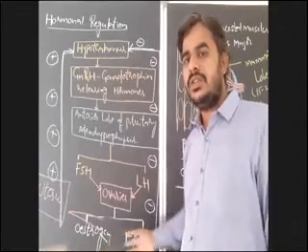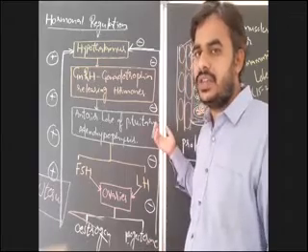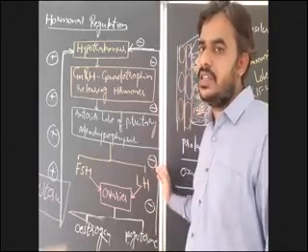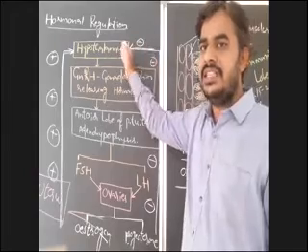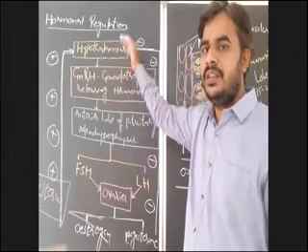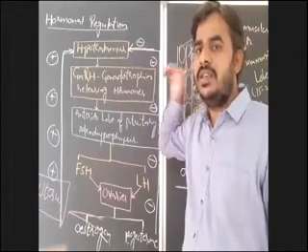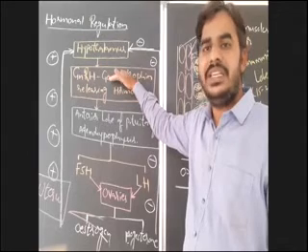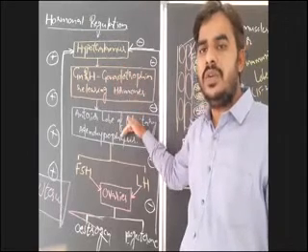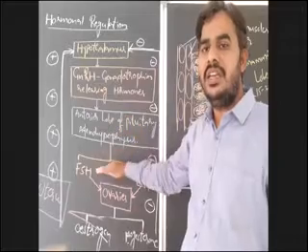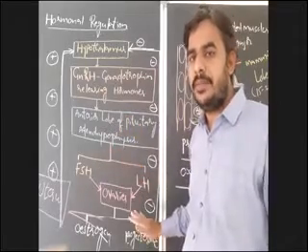So slowly estrogen and progesterone levels will increase. Whenever estrogen and progesterone levels are high, that acts as a negative feedback mechanism that suppresses the hypothalamus to stop the secretion of gonadotropin releasing hormones. Then there is no stimulus for the anterior lobe of the pituitary. Then FSH and LH secretions will be stopped.